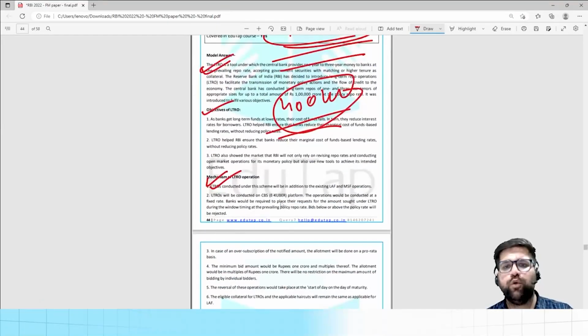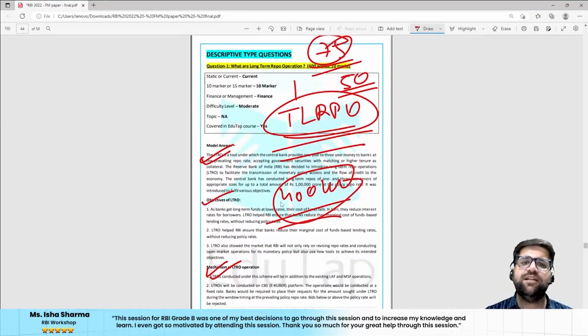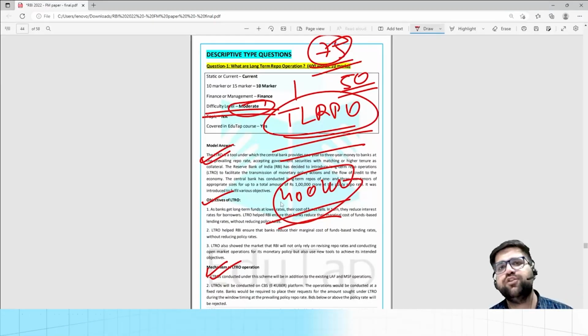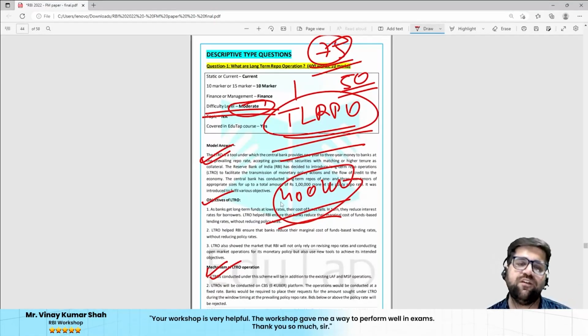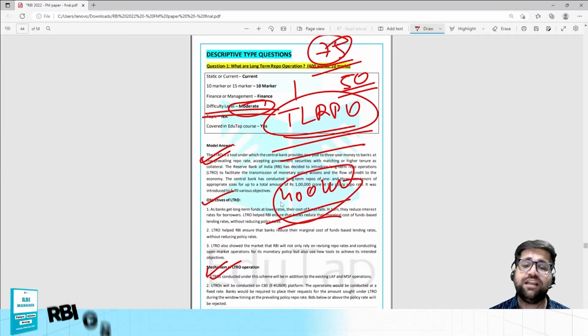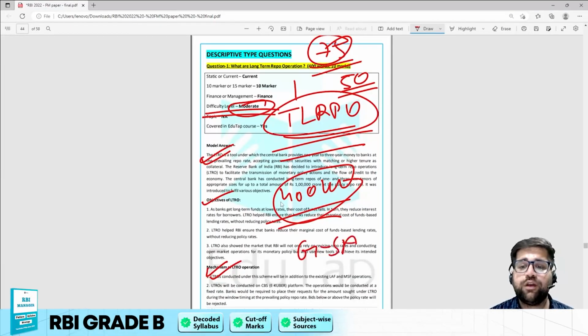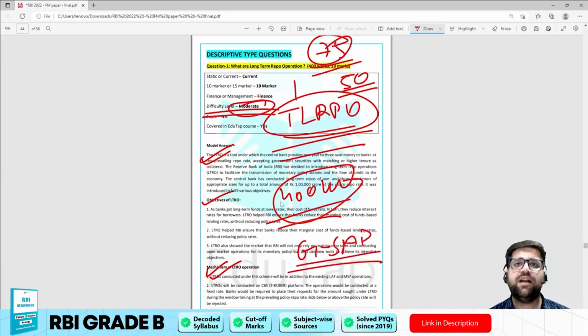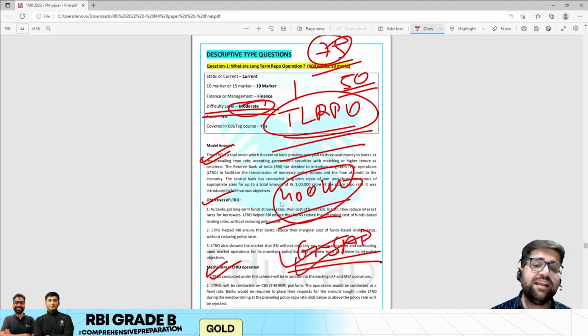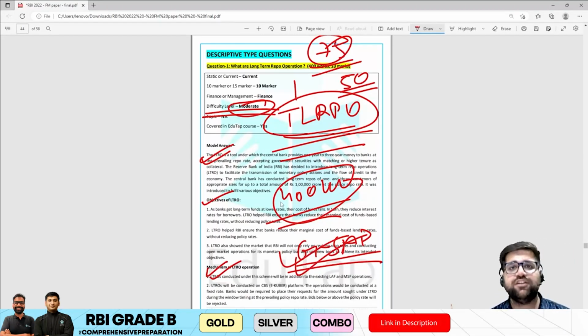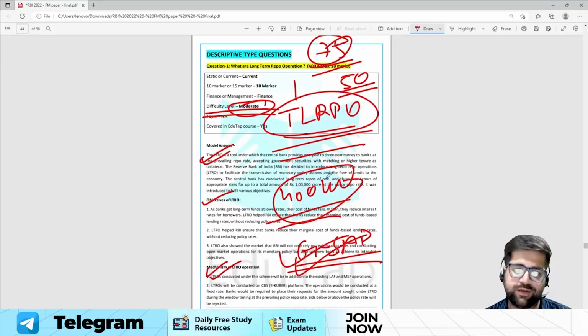So this is the overall flow, and again, according to me, this is a moderate level question, nothing much fancy over here. They have just asked you one of the most important measures used during the COVID pandemic by RBI. For example, they could also have told you to write a short note on GSAP, that is the Government Security Acquisition Program, and this is again a very important parameter via which we can judge what RBI is trying for 2023 as well.